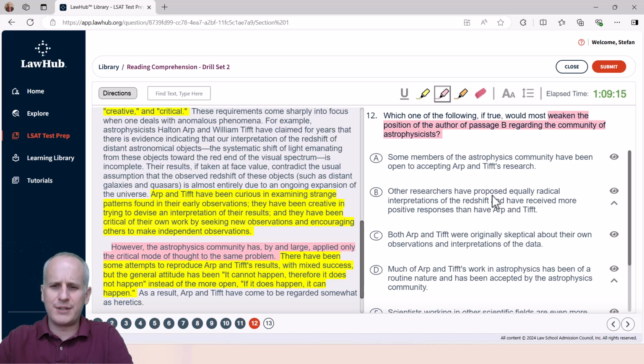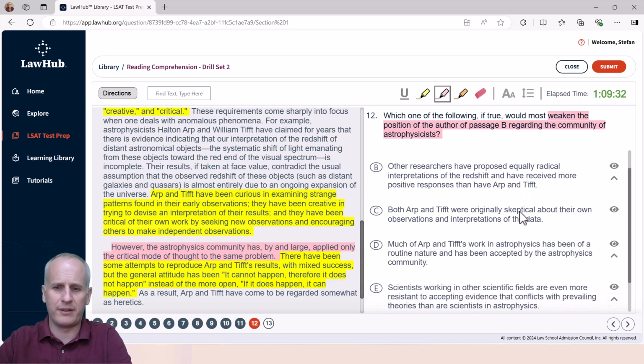So starting with choice A, some members of the astrophysics community have been open to accepting A&T's research. Well, this is a perfect vague answer choice. Some members, how many? 1, 2, 2,000? I have no idea, so we can eliminate choice A pretty readily.